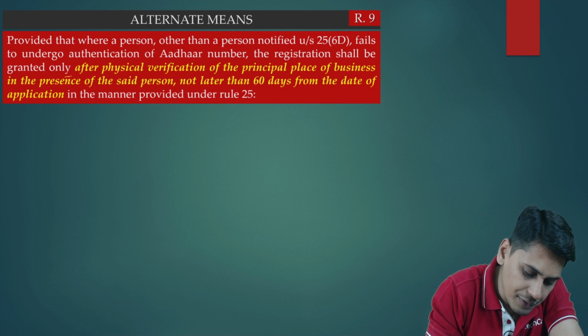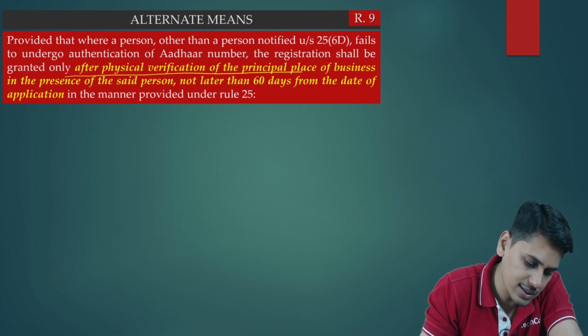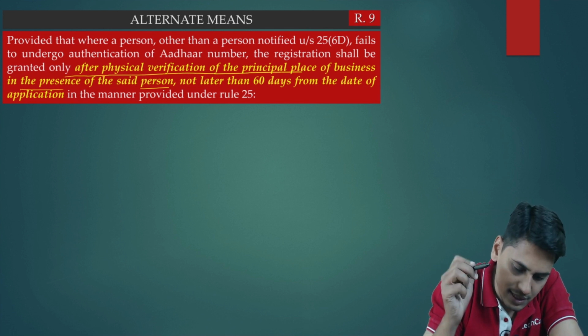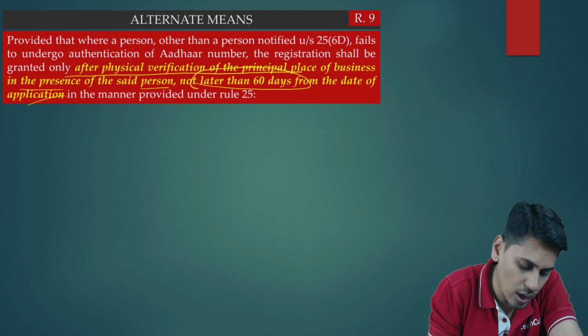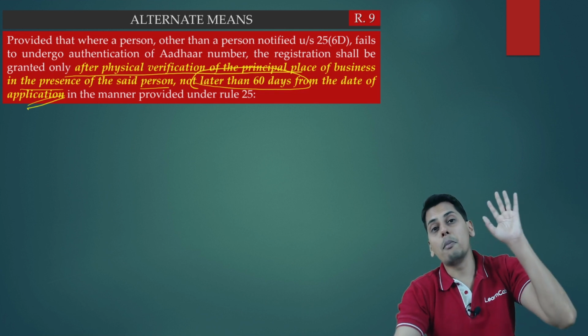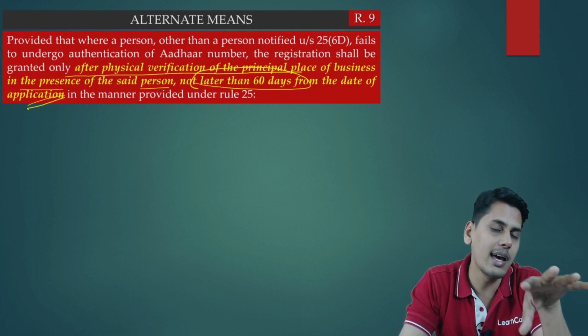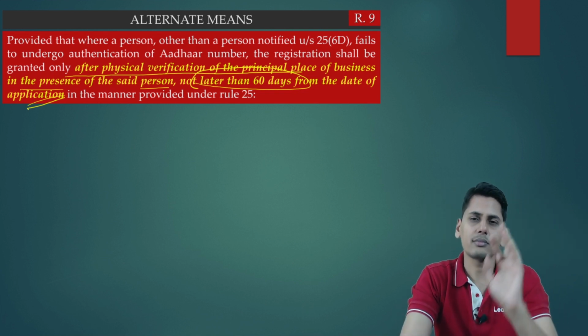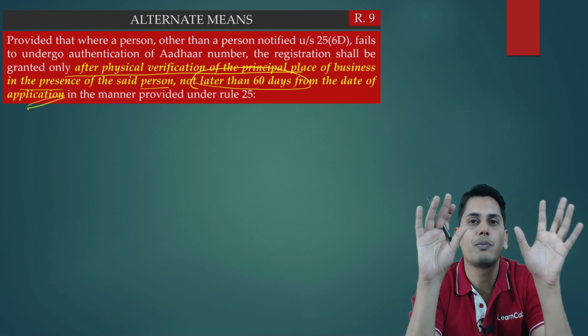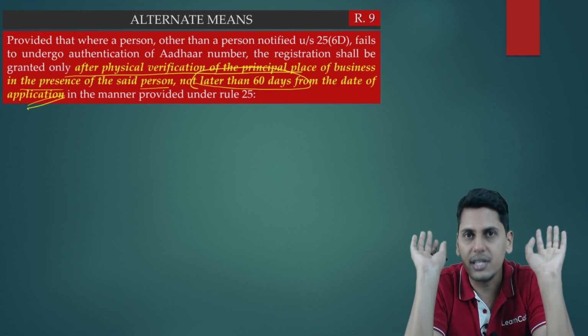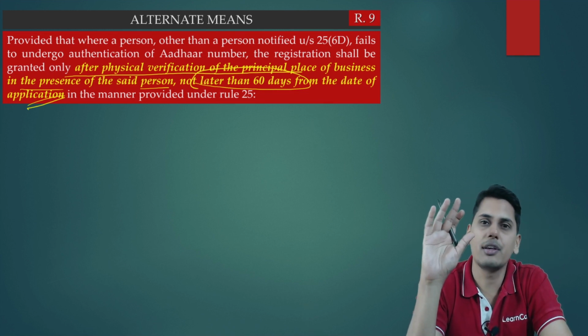It was after physical verification of the principal place of business in the presence of the said person, not later than 60 days from the date of application. So a good amount of 60 days was given. This scenario we are discussing prior to amendment. Either my Aadhaar authentication failed or I did not opt for Aadhaar authentication. In either of these cases, physical verification is going to happen.